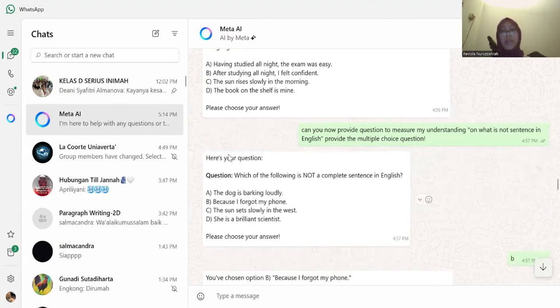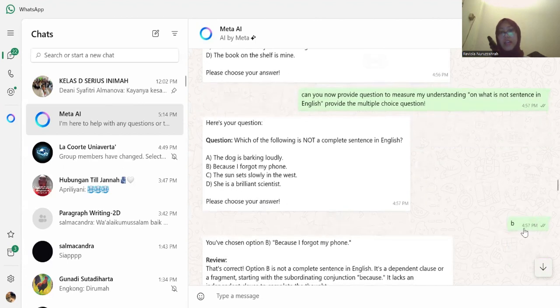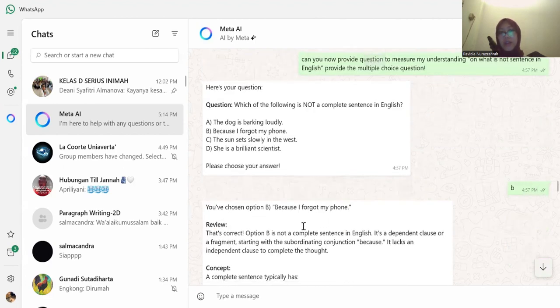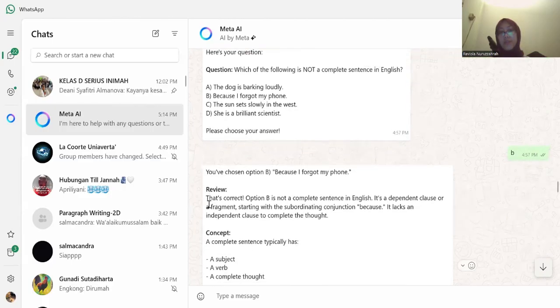Then Meta AI gave me a question: which of the following is not a complete sentence in English? I answered B, and it told me that my answer is correct, that option B is not a complete sentence in English.